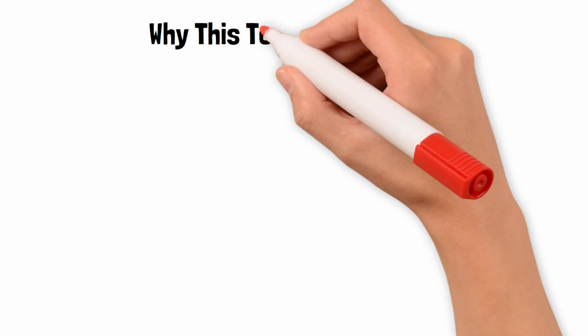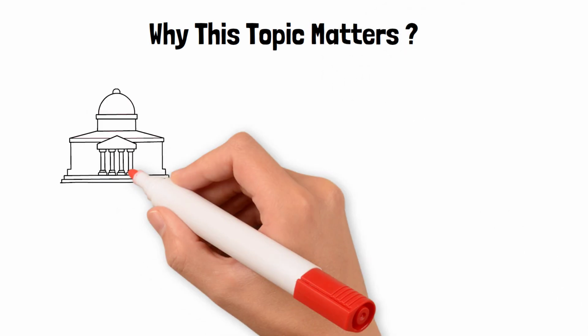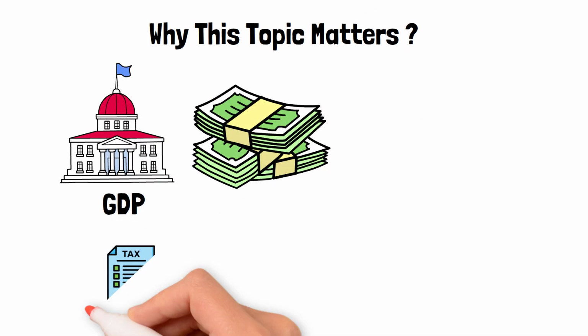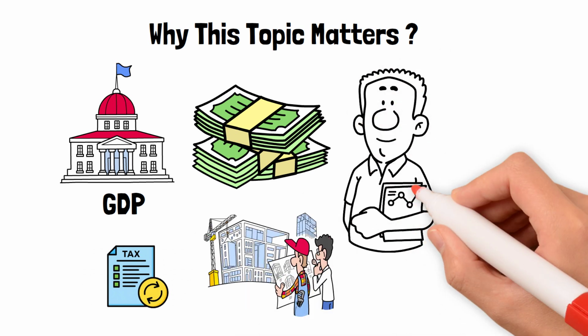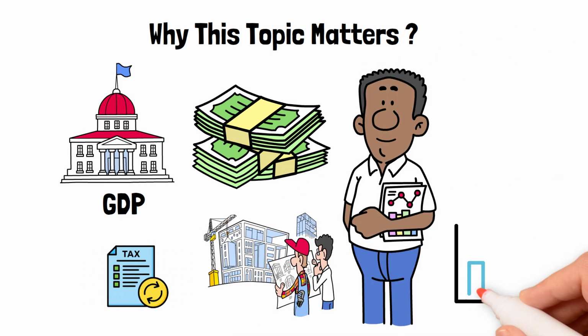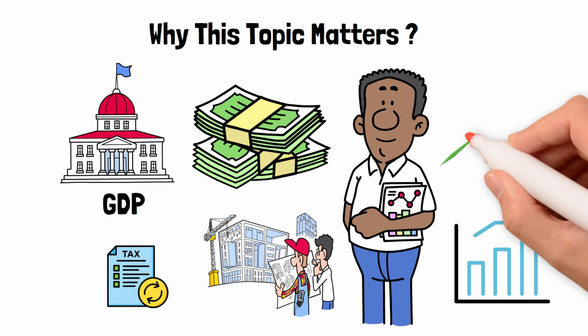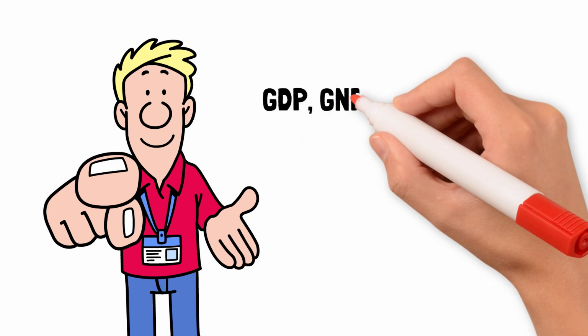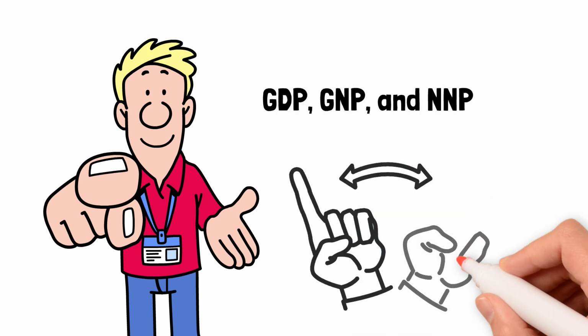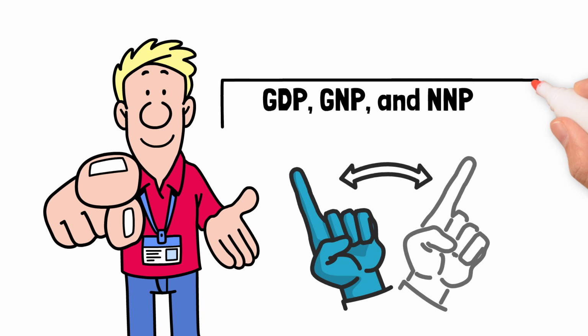Why this topic matters. Governments use GDP to plan budgets, taxes, and development. Businesses watch it to time investments. Students and job seekers can use it to understand career prospects in growing or shrinking economies. And you now know the difference between GDP, GNP, and NNP, so you'll never get confused when you hear those big headlines again.